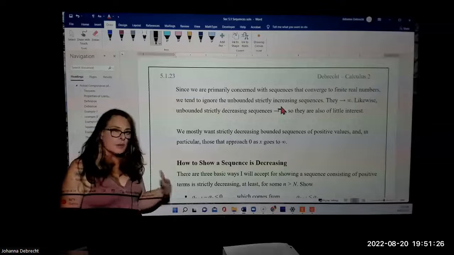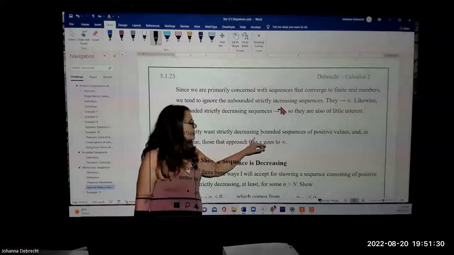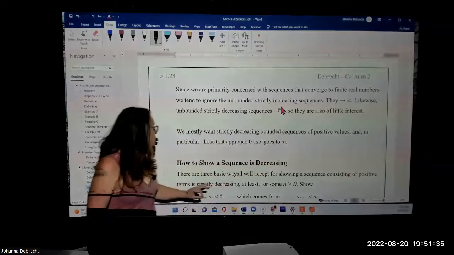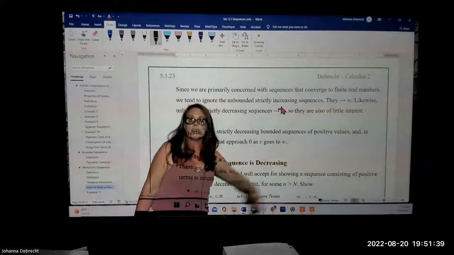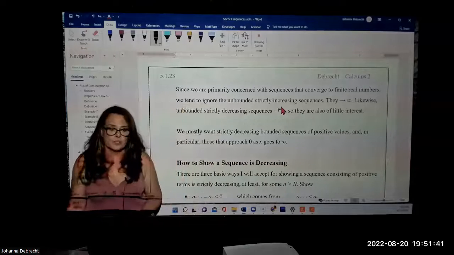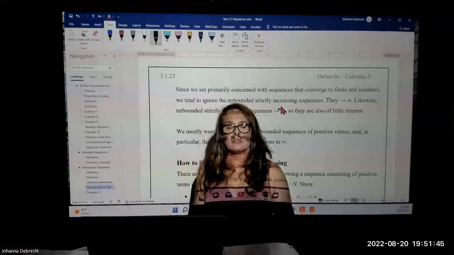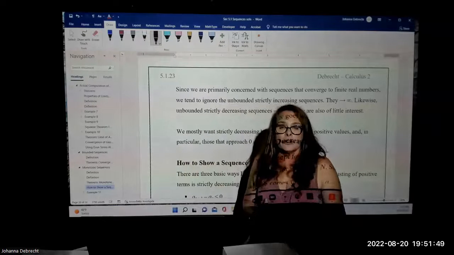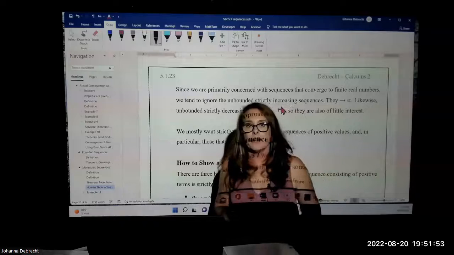And in fact, most of the time, what we're looking for are strictly decreasing sequences that are bounded sequences of positive values which approach 0 as x goes to infinity. Now, why do we want them to approach 0? Remember that what we're talking about here are sequences, but the eventual point to this whole discussion is to get to series. Series take all the terms in a sequence and add them together.